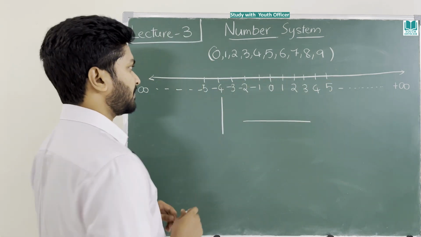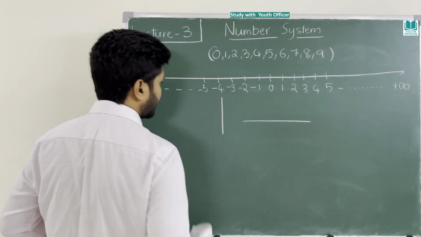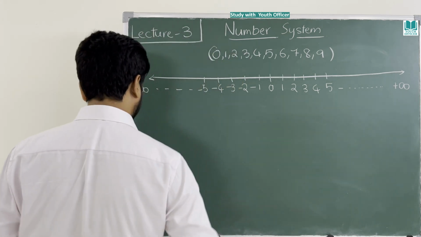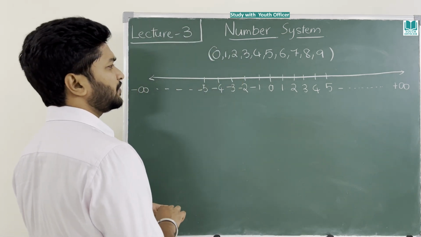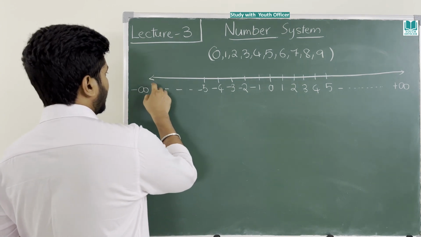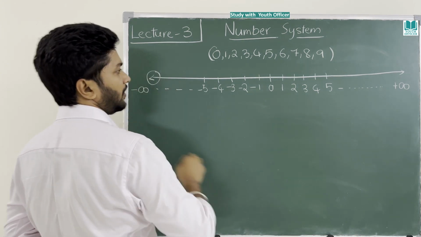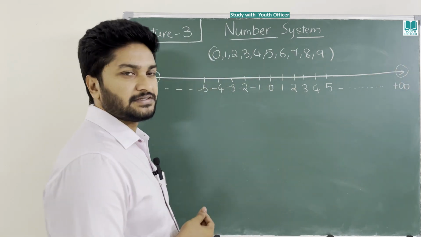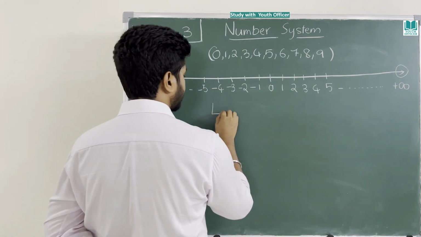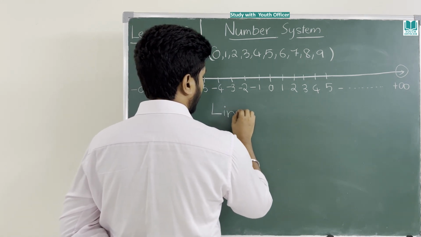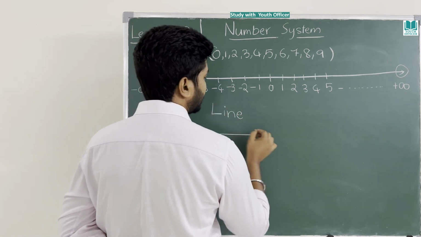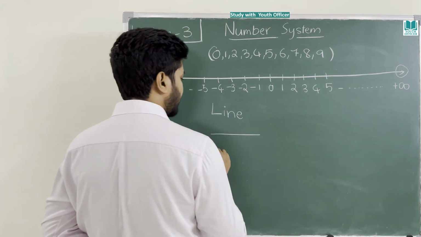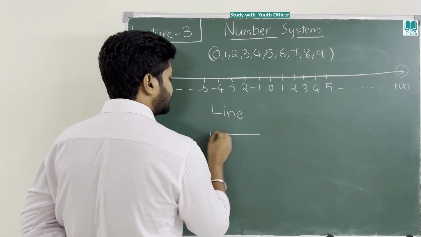Whatever I am explaining here, each and every part I will try to explain to you. Can you see the arrow here? One more arrow here. What is this? Usually many people call this a line. This is not a line. This is a line segment.